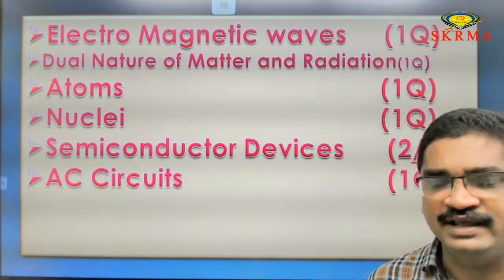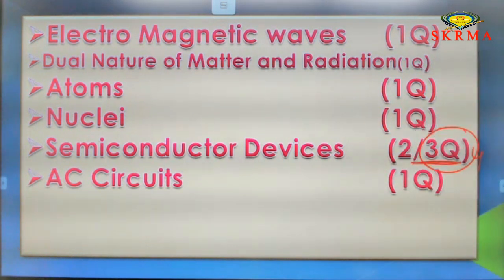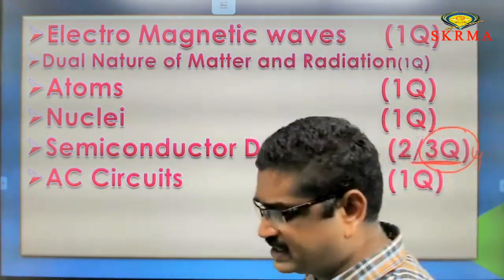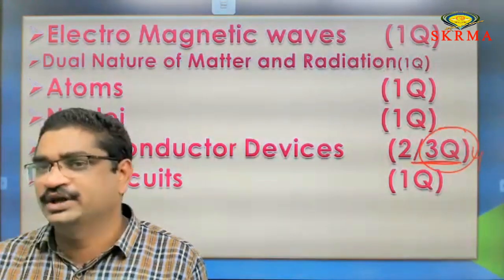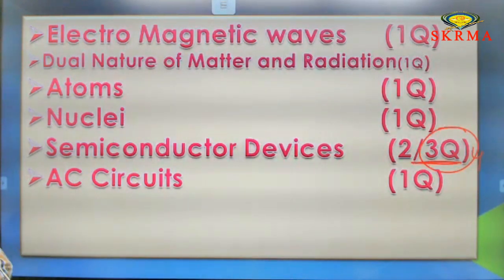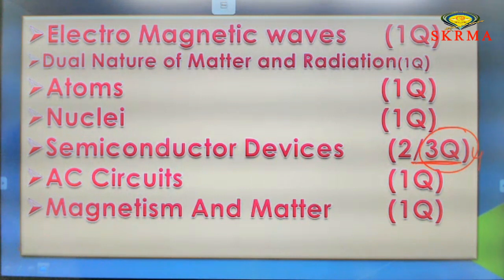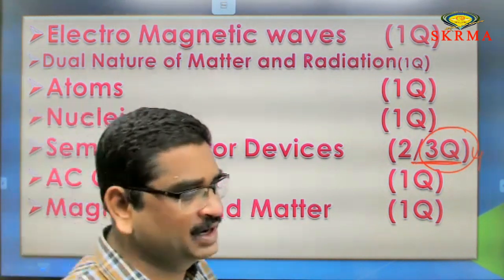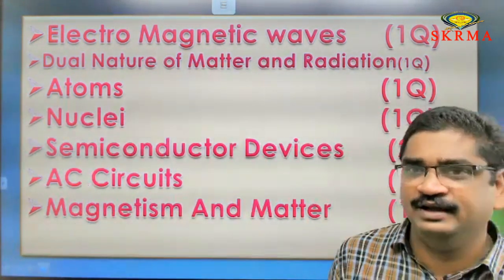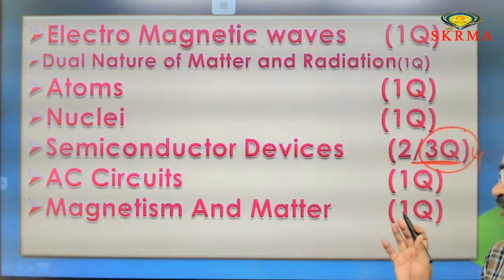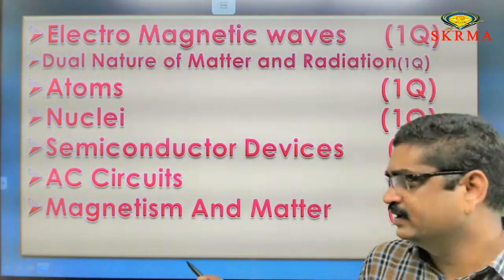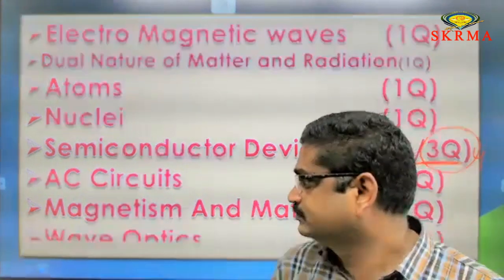Next one, AC circuits. AC circuits is purely formula based. If you know the concept, then you can answer the questions from this chapter easily. They ask one question from this chapter. This is the minimum number I am saying. Next one, magnetism and matter. Magnetism and matter is also a purely theoretical concept. We get at least one question from this chapter.